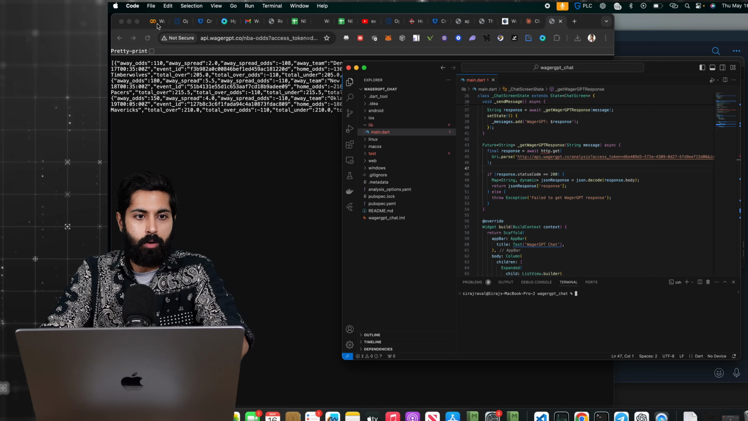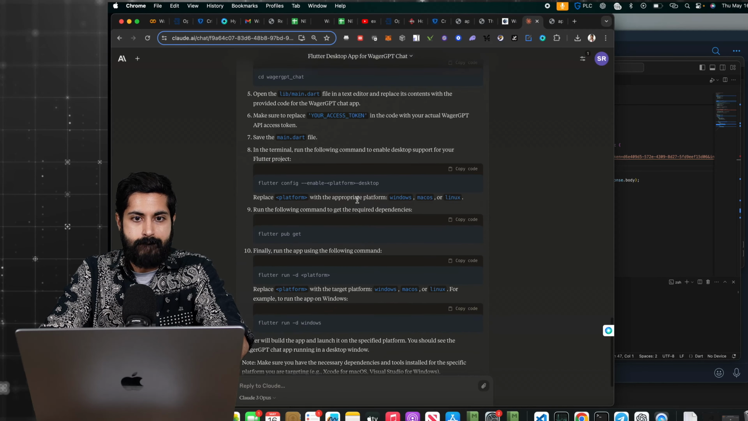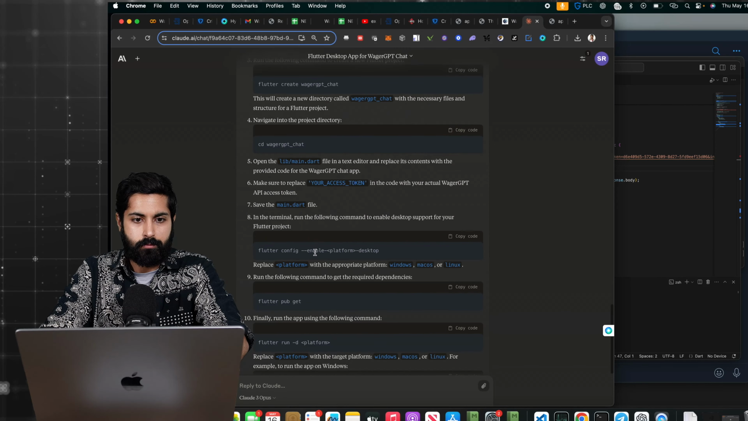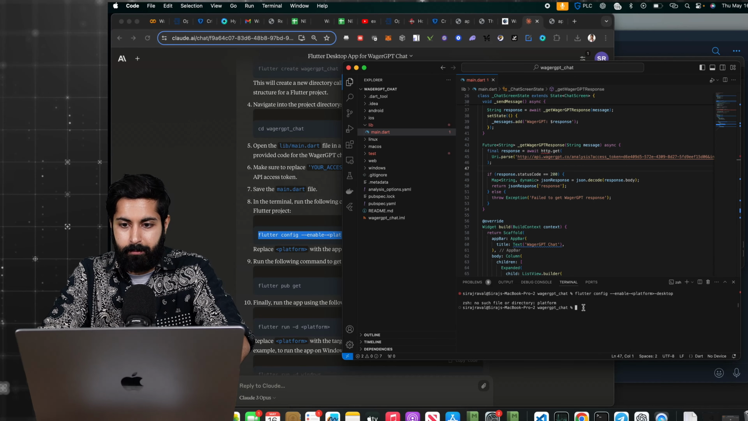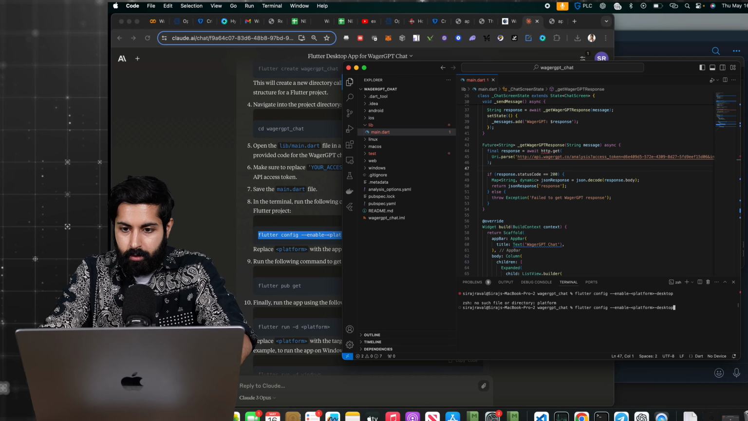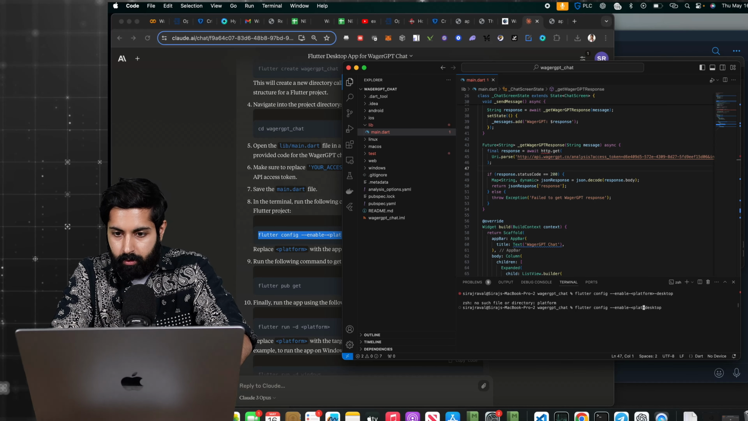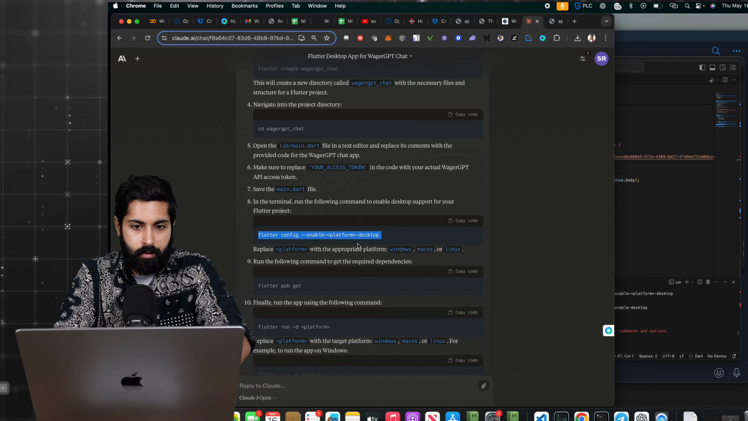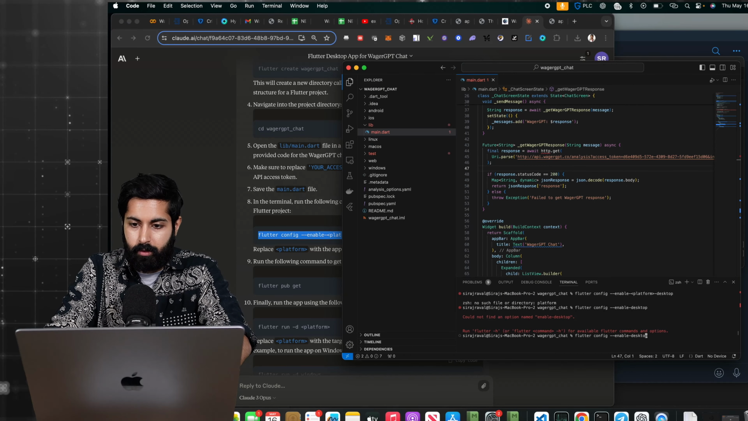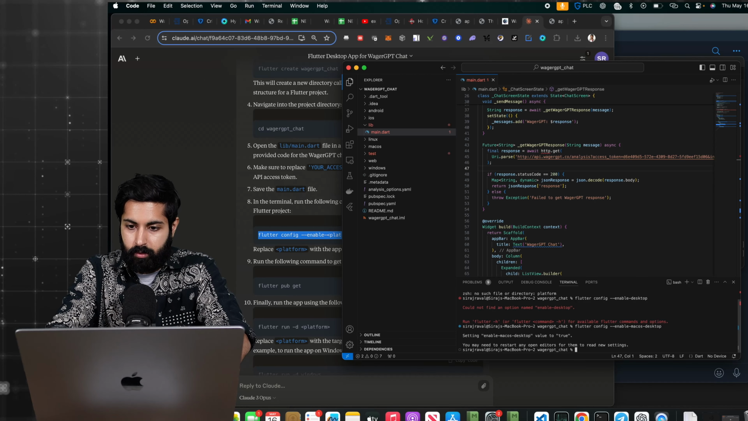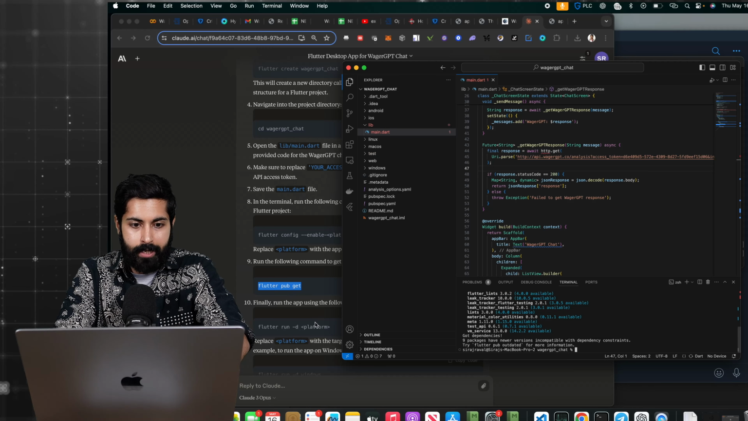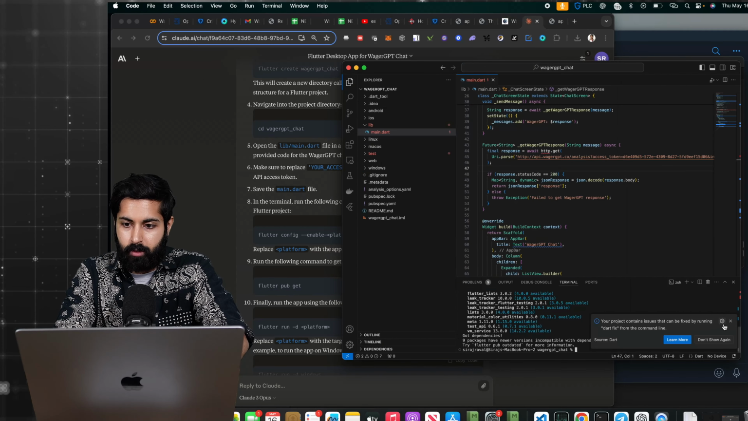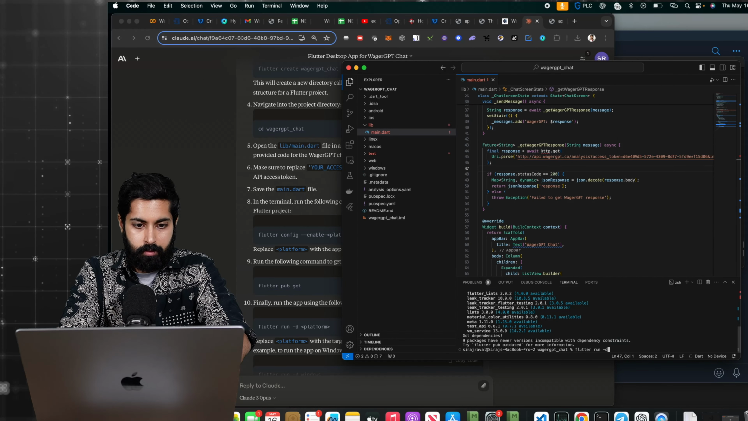Now go back to Claude and Flutter config, enable platform desktop, enable desktop. Oh, I got to replace that with Mac OS. Okay, get the dependencies with Flutter pub get. Now run it on Mac OS. Flutter run Mac OS.